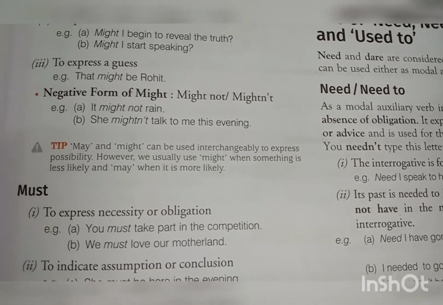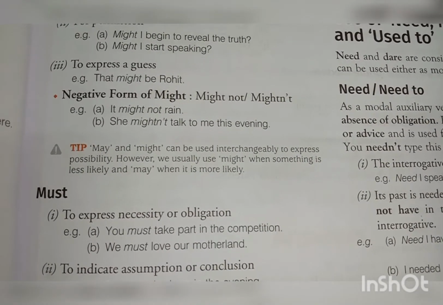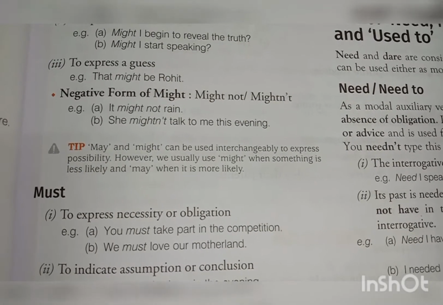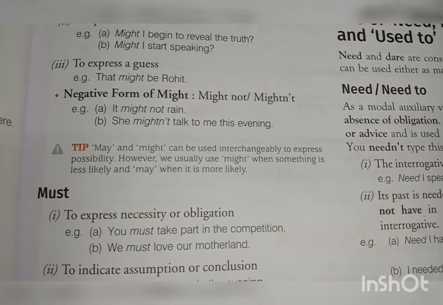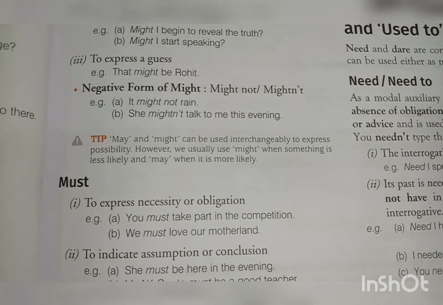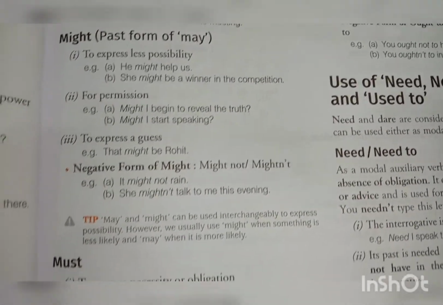Here is a tip given. May and might can be used interchangeably to express possibility. However, we usually use might when something is less likely and may when it is more likely. As we have seen, may is used in showing possibility and might is used in less possibility.